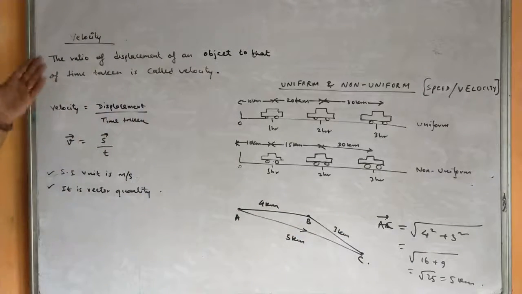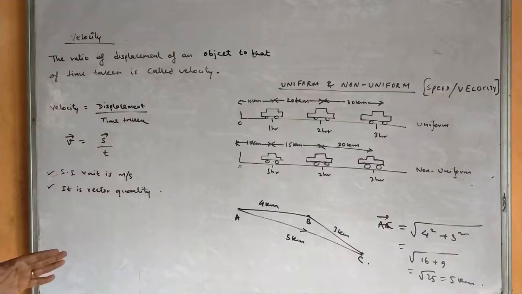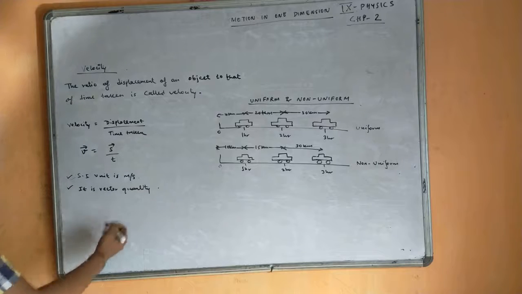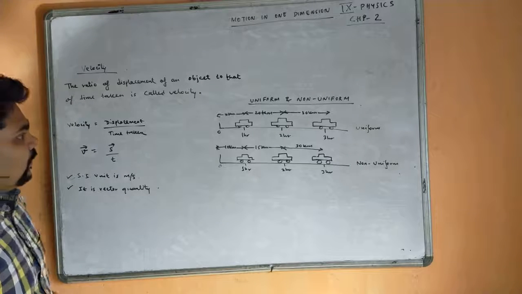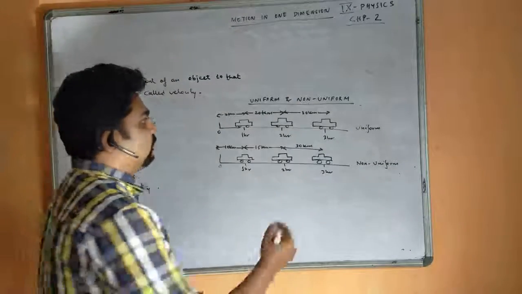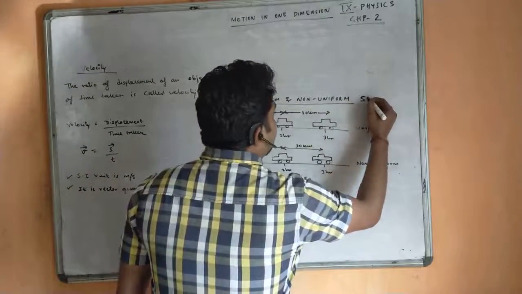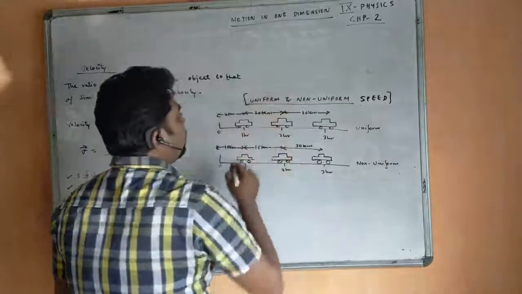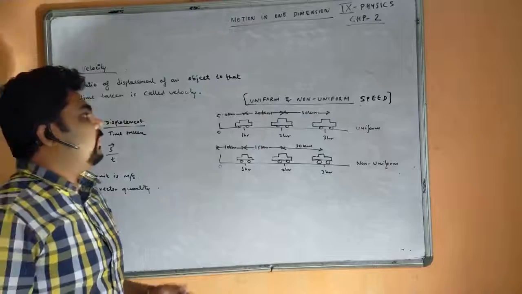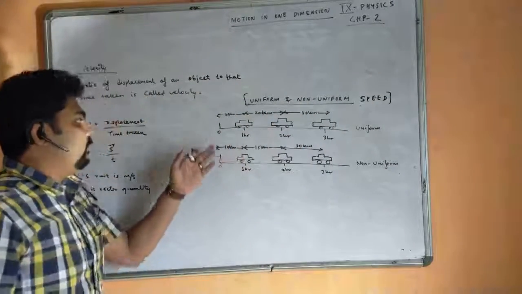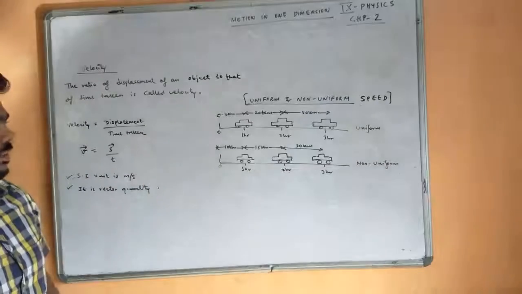So the SI unit of velocity remains the same, that is meter per second, and it is a vector quantity. You see, uniform and non-uniform speed. Okay. When is it said to be uniform speed, and when is it said to be non-uniform speed? We will understand by looking at these two examples.